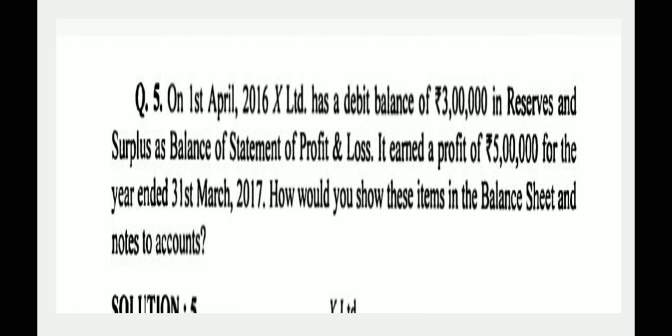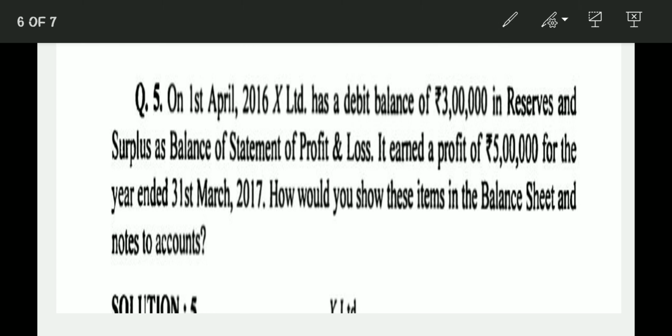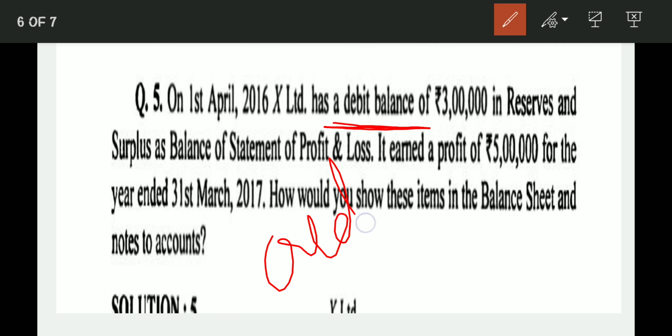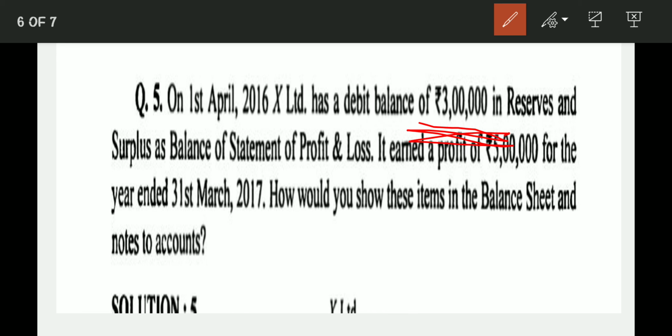The fifth question of your book is, on the 1st April 2016, X Limited has a debit of 3 lakh in reserves and surpluses as balance of statement of profit and loss account. You have to pay attention, that is a debit balance, that is loss. If it is a credit balance, then it is the profit of the company, but it is a debit balance, that is 3 lakh rupees. Okay.